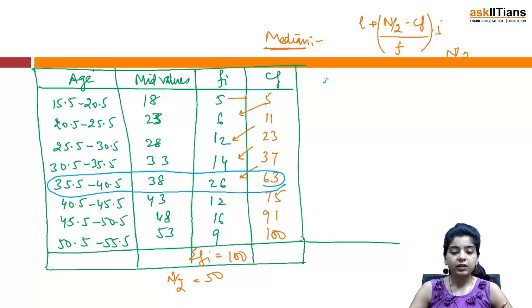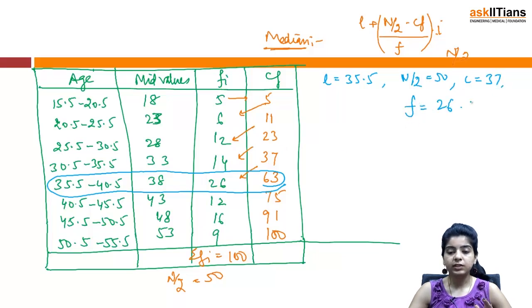So my L is 35.5, right? Then n by 2 we know is 50. C is the cumulative frequency of the class preceding the median class, so it will be 37. F is frequency of that particular median class only, so 26. I is 5.